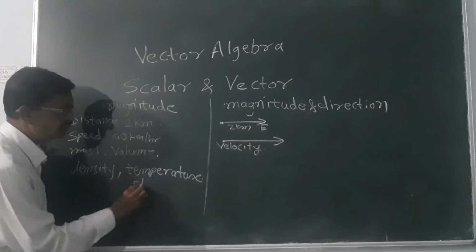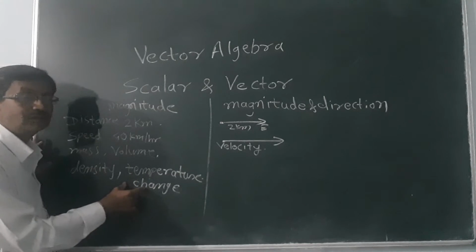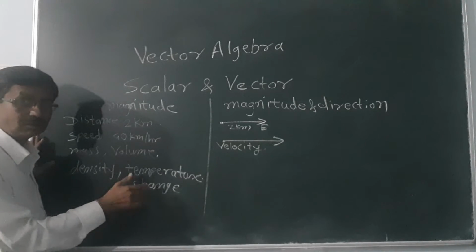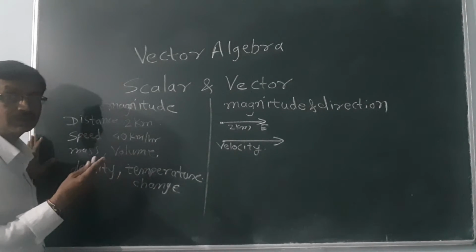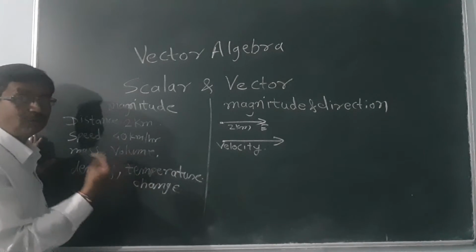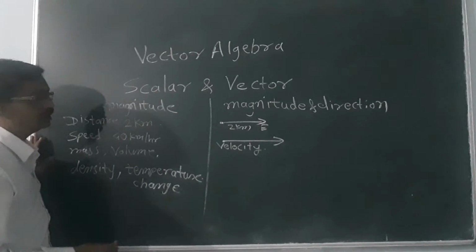Whenever there is a change in temperature, suppose it is 27 degree, now it changes by 2 degree. Then the change in temperature by 2 degree belongs to scalar quantity.